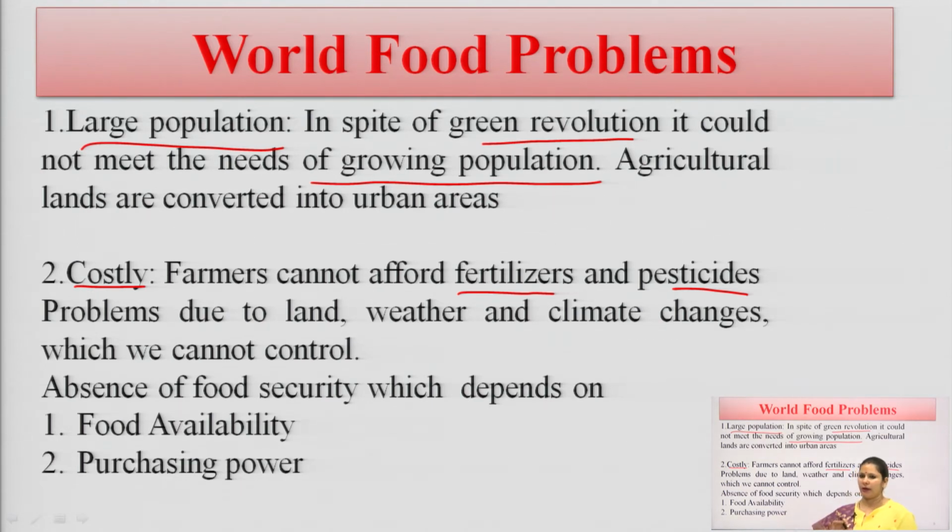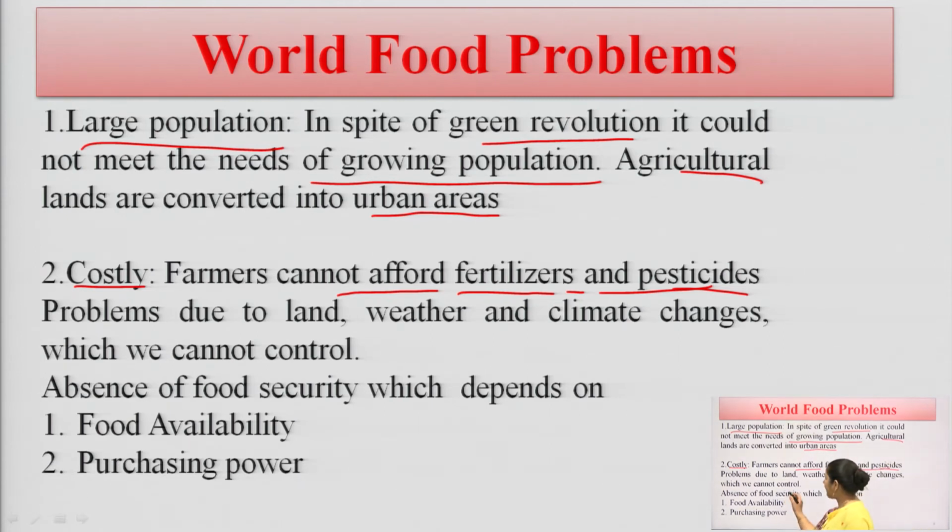So, here we are not maintaining proper agriculture technique. For that, agricultural land is converted into urban area. Why in the urban area? Because they need land for settlement of their own. Second point which we are discussing here, the farmer cannot afford fertilizers and pesticides. Why not? Because of less money, they will not buy the proper fertilizers. They will always prefer the less costly fertilizers and pesticides. So, this is a big reason.